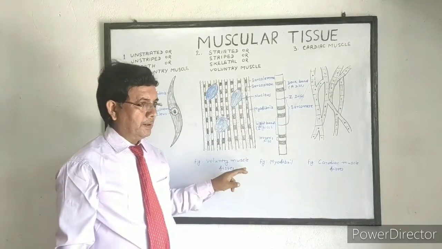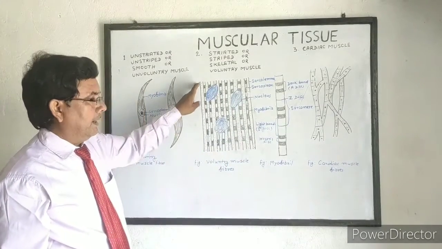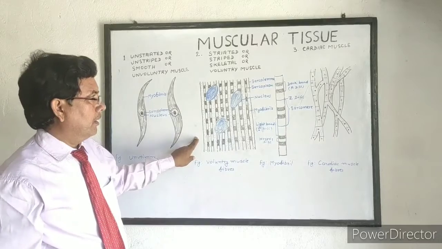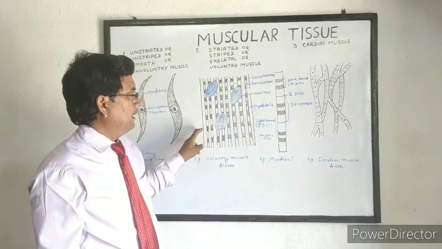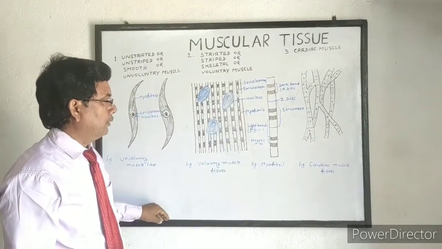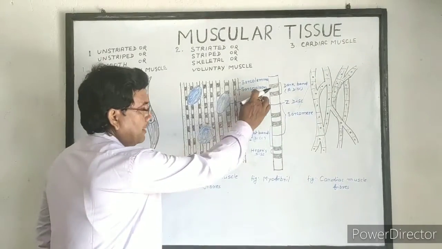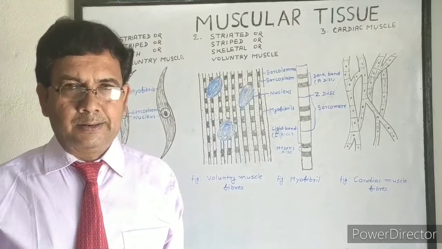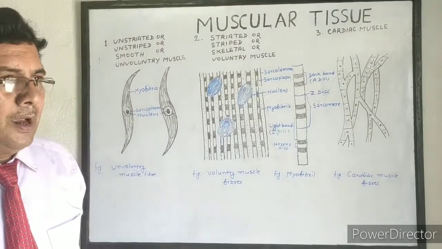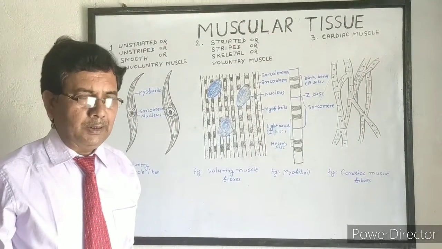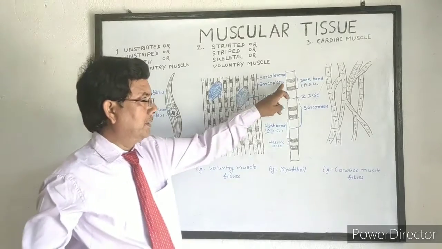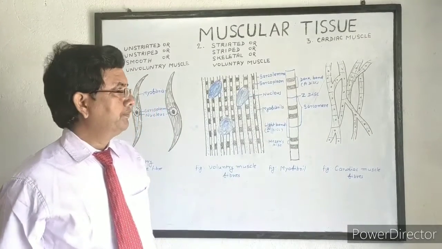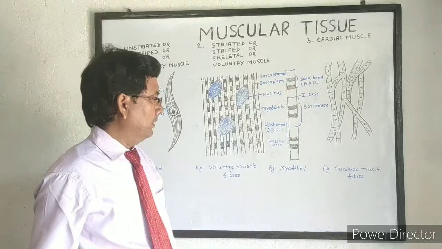Each muscle fiber is cylindrical, surrounded by a layer of membrane called sarcolemma. Inside the sarcolemma, the protoplasm present is called sarcoplasm, and in the sarcoplasm there are several nuclei and a number of myofibrils.